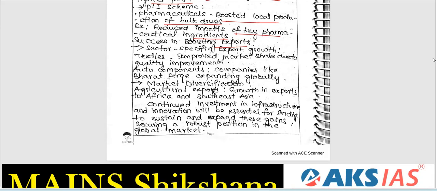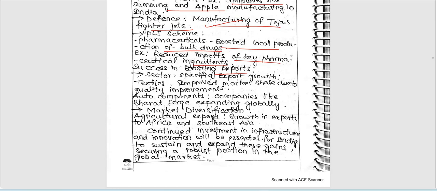Next, sector-wise specific export growth also. Textiles improved market share due to quality improvements. Auto components, companies like Bharat Forge expanding globally. Market diversification, agricultural exports, growth in exports to Africa and Southeast Asia. Very good. So finally, continued investment in infrastructure and innovation will be essential for India to sustain and expand these gains, securing a robust position in the global market. Good. In the conclusion itself, she has included our way forward or needed measures, right?